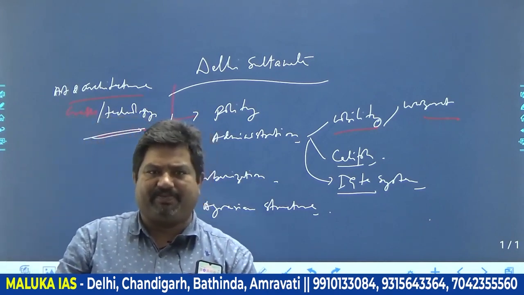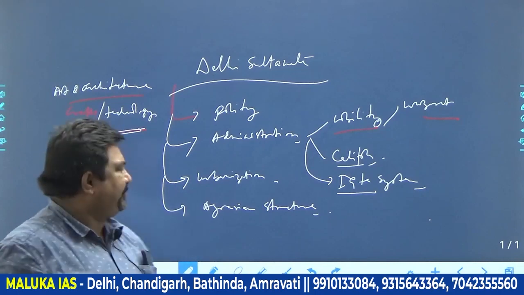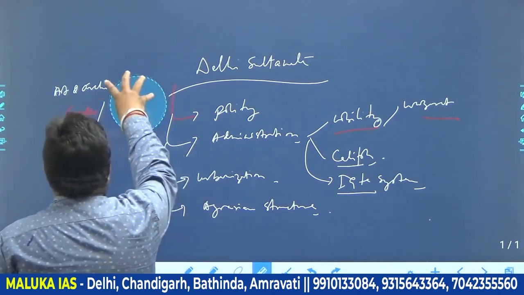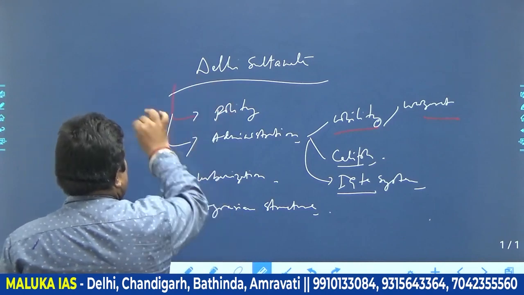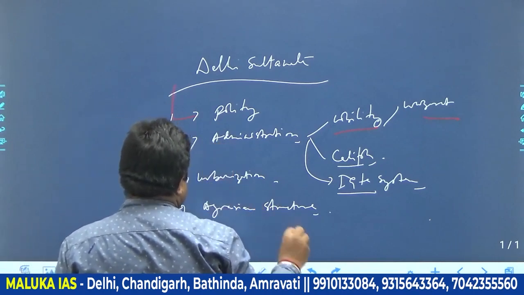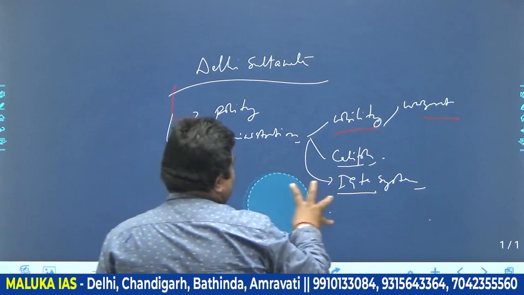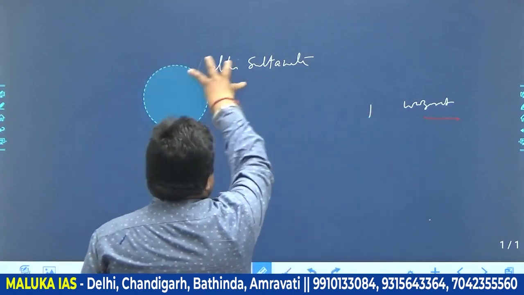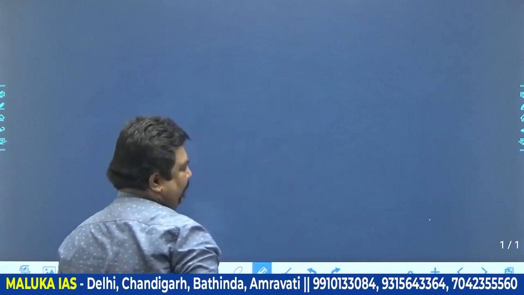Now I will take one question as a case study to deal with. We will deal with each and every aspect, be it urbanization, art and architecture, whatever sector I have dictated, just like the early medieval period. In early medieval period, we have already covered all the aspects which I told you previously. Now we are going to cover the entire aspect of Delhi Sultanate, be it society, economy, polity, art and architecture, urbanization, or sources. Sometimes they ask about Persian sources, so different aspects are asked in Delhi Sultanate.